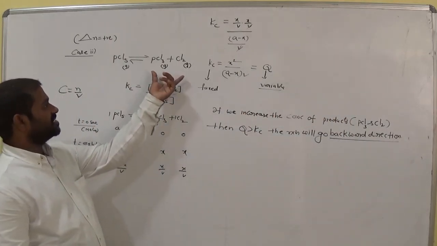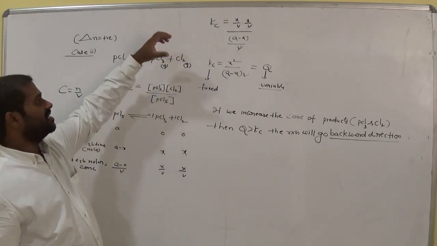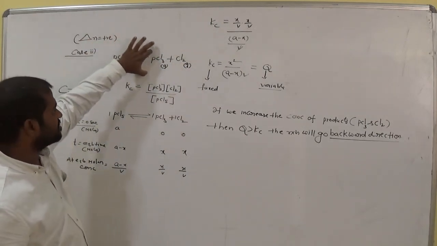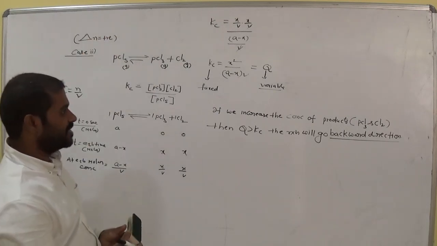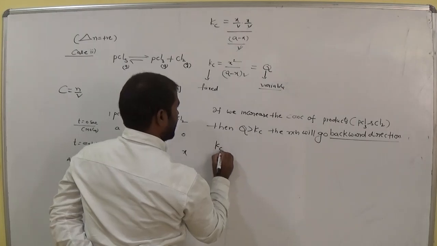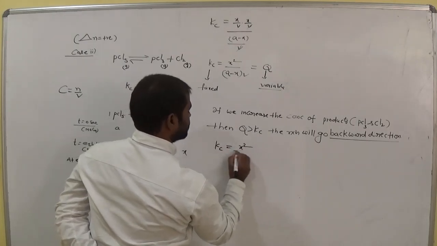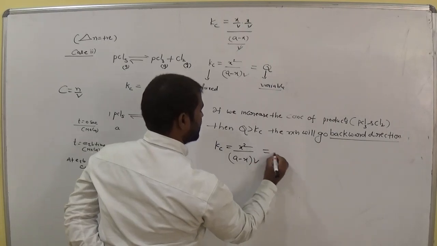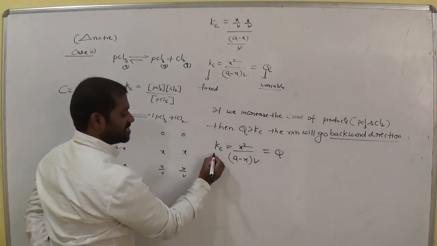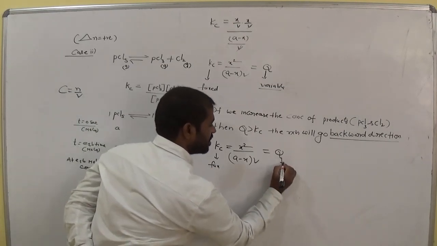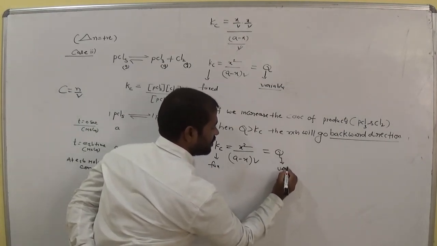Simply, when we increase the concentration of the products, this equilibrium shifts towards the reactant side. That means backward direction. So now see here, Kc equals X square by A minus X into V, that is equal to Q. Kc value is fixed, and Q value is variable.